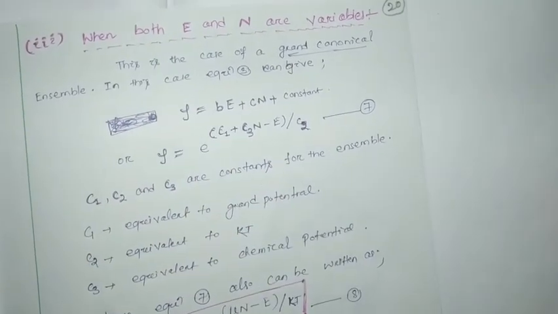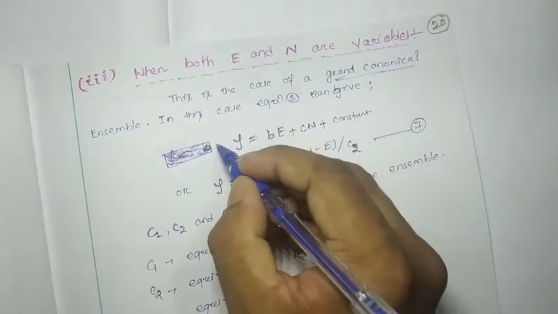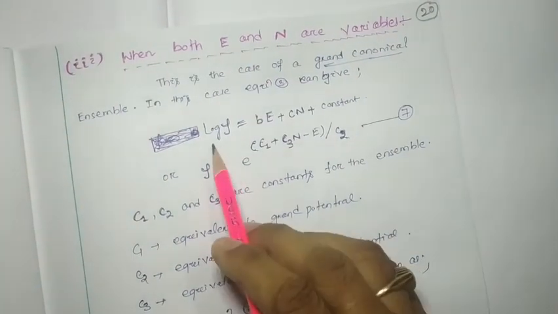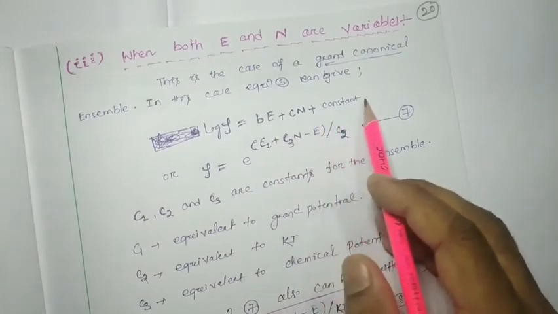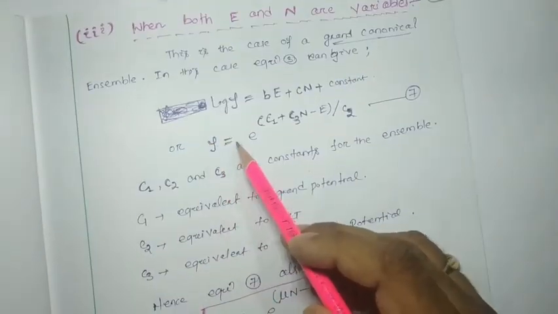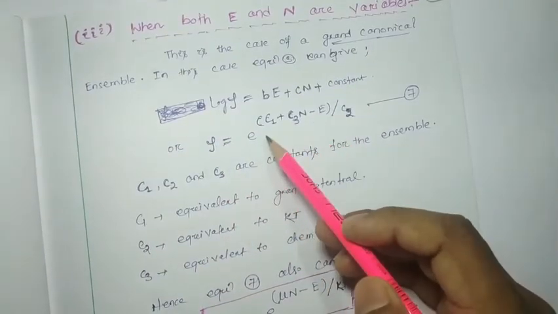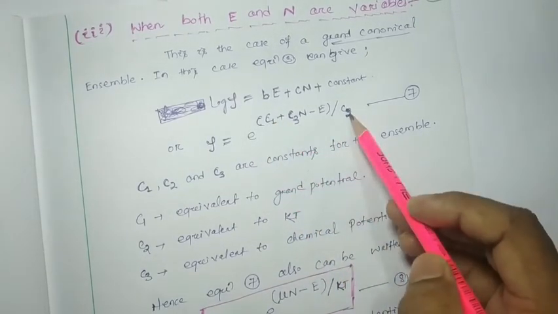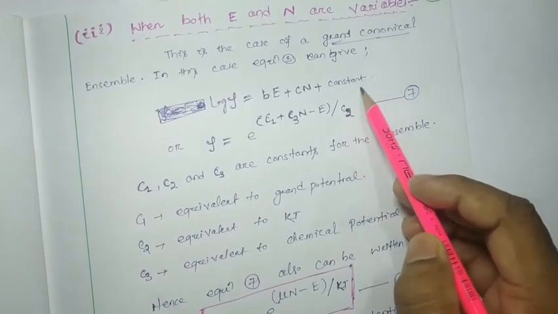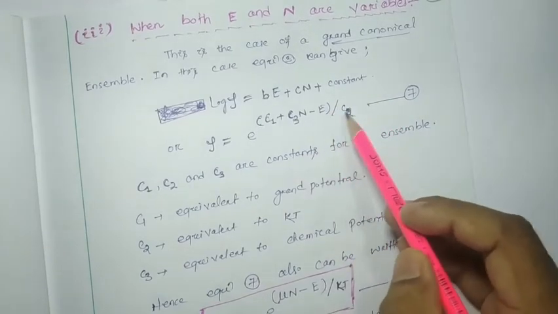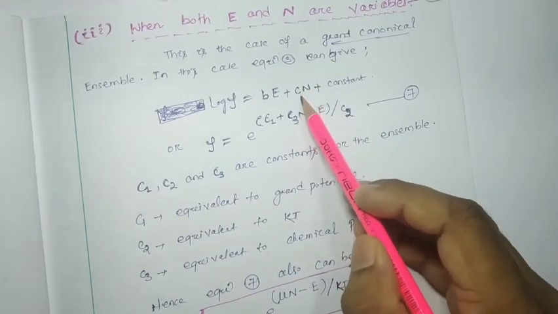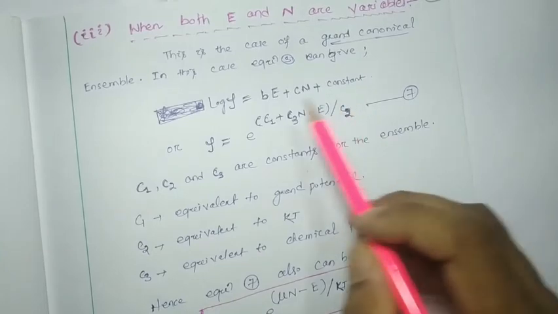Sorry, here I wrote wrongly, that is log rho, which will be BE plus Cn plus constant, or rho will be equal to e to the power C1 by C2, where C1 by C2 is nothing but your constant. C3 by C2 is nothing but your C, and minus 1 by C2 is nothing but B.